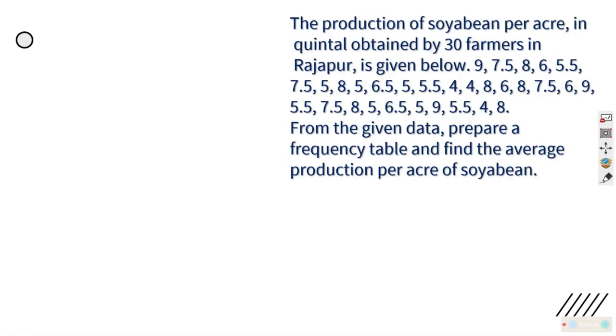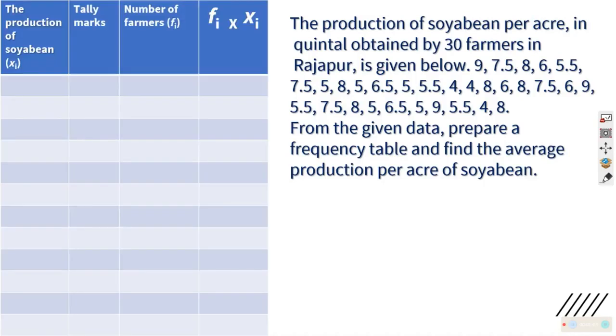So we are asked to create a table and solve this. We can do it, and you can do it. You will draw a table and write soya bean as the item here, and you will find out what is the lowest in this. You can see 4 is lowest and highest in this is 9. So you will be marking all those here. 4, 5 is there, yes, 5 is there. Oh, here 5.5 is also there. You are having 6 here. Are you having 6 something? Yes, 6.5 is also there.